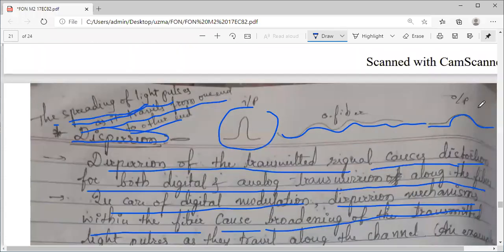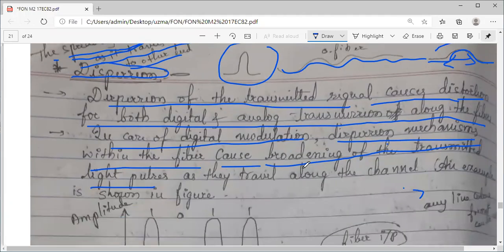As I have shown you here, the width of this pulse will get broadened, so its area will be larger. That is what I am talking about in case of digital modulation. This dispersion will cause broadening of the transmitted light pulses as they travel along the optical fiber.